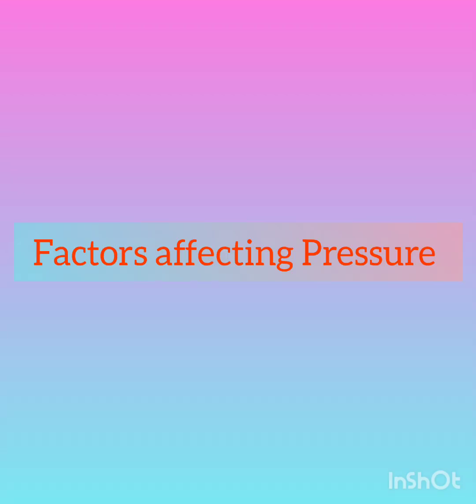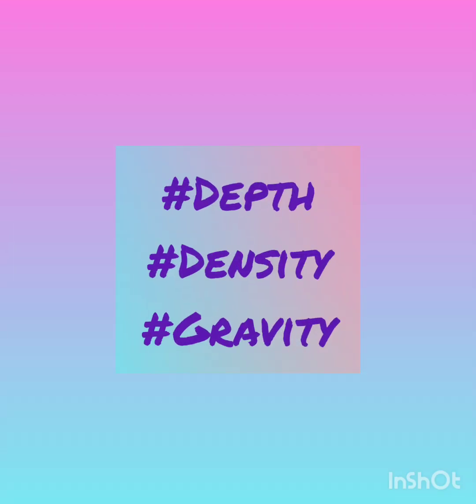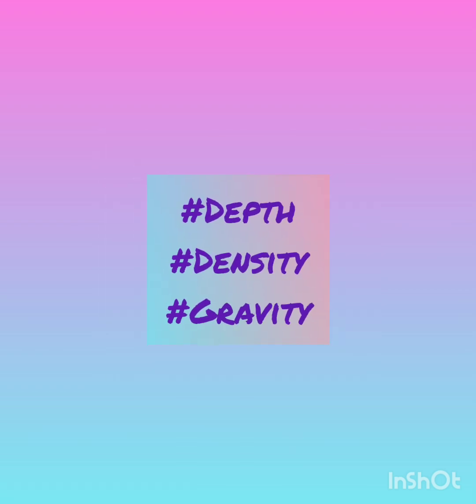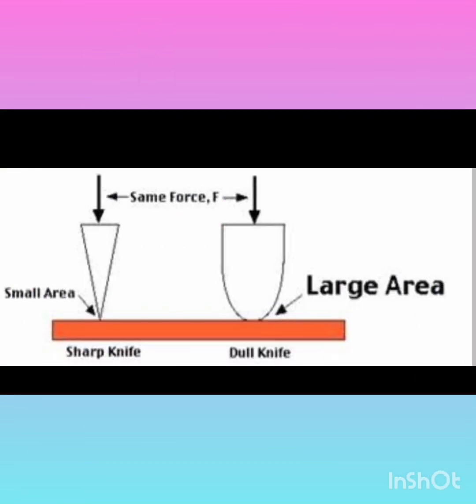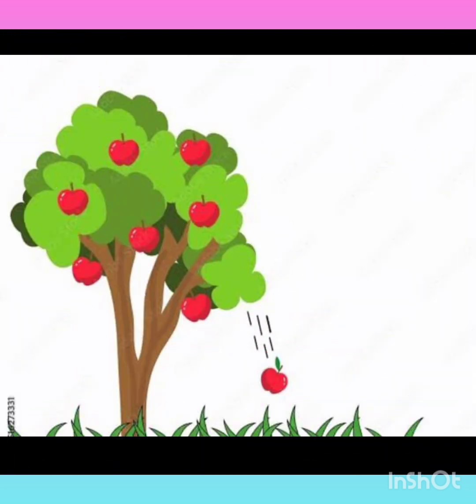Factors affecting pressure: we have depth, density, and gravity. Talking about depth, the pressure increases when the depth is more. Example, diving into a pool. Pressure is directly proportional to the density of a liquid. Example, a sharp knife and a blunt knife. Talking about gravity, pressure is affected by acceleration due to gravity, e.g., an apple falling from a tree.